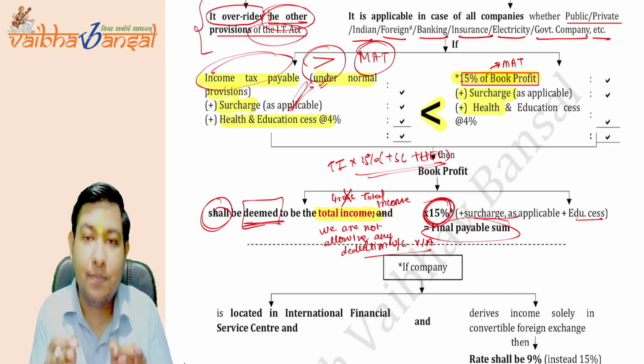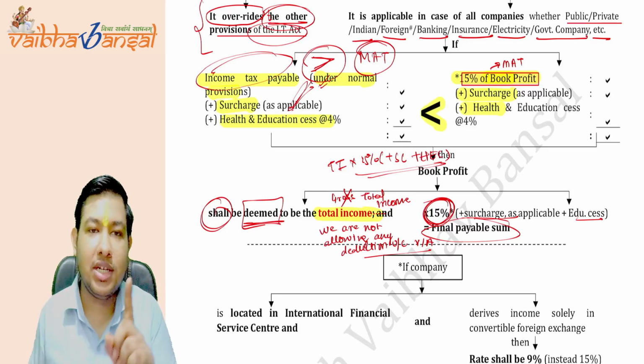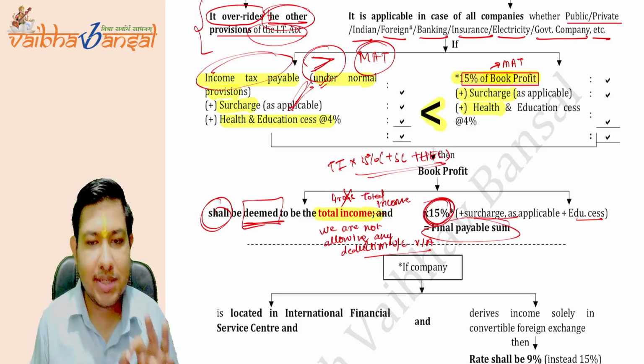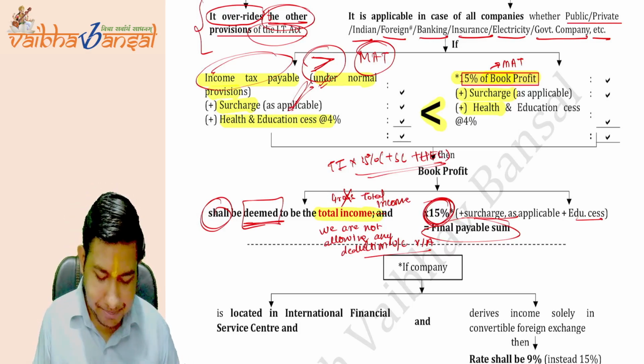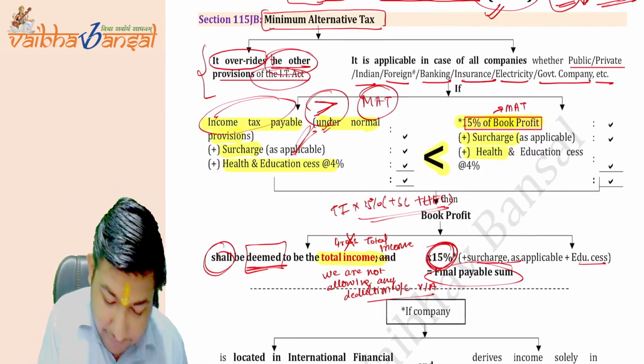We need this as a minimum tax. So if this is the normal provision tax is higher, then we'll take the normal provision tax. Is this clear to you all? Okay. Now, as I said, the foreign company.